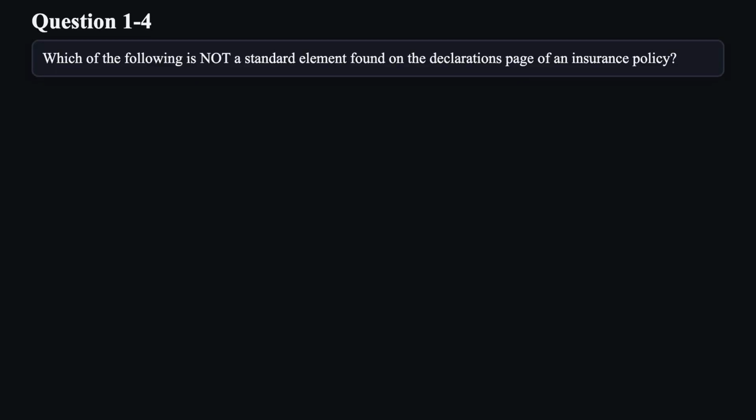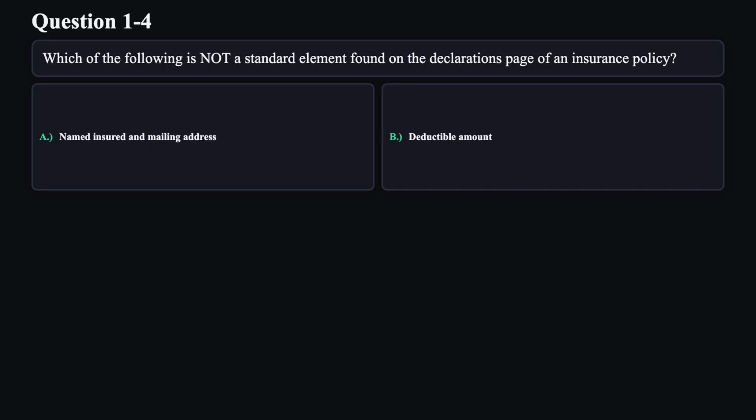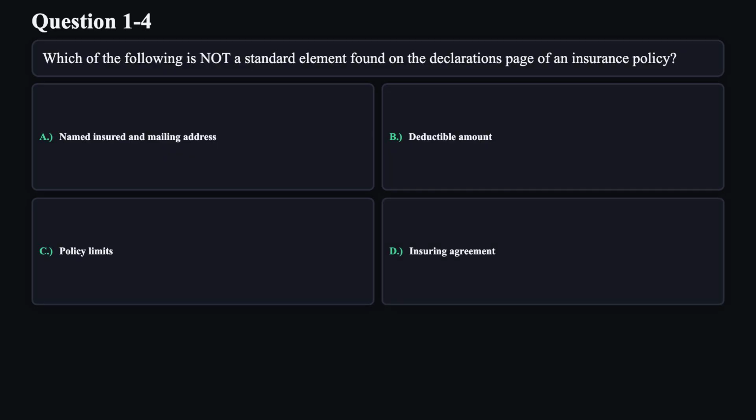Question 4. Which of the following is not a standard element found on the declarations page of an insurance policy? A. Named insured and mailing addresses. B. Deductible amount. C. Policy limits. D. Insuring agreement.